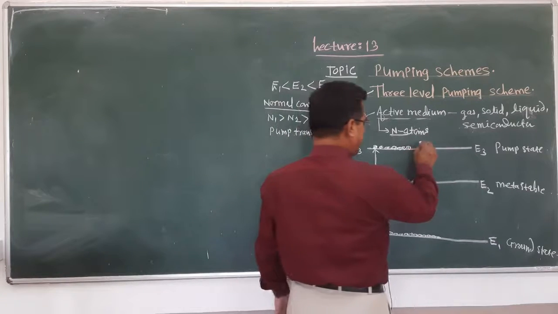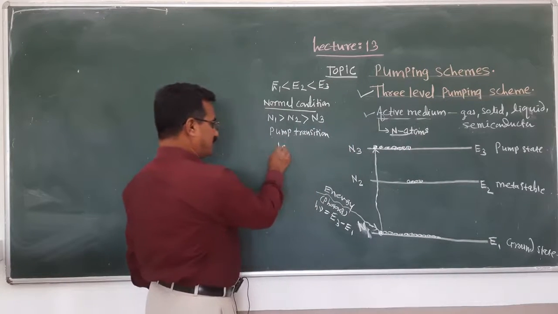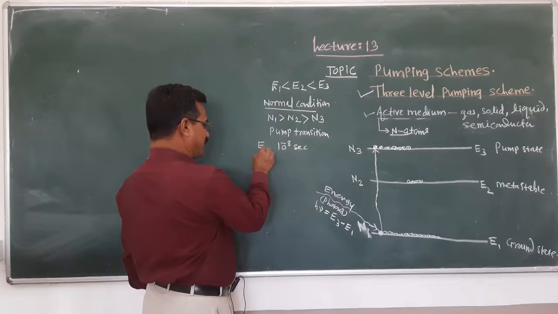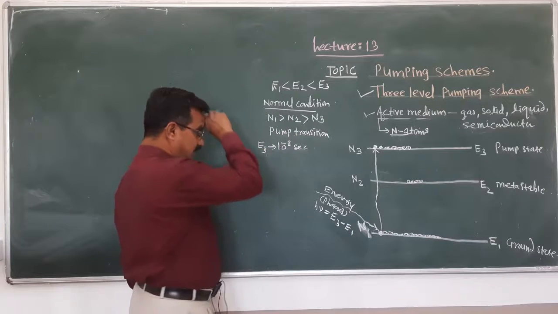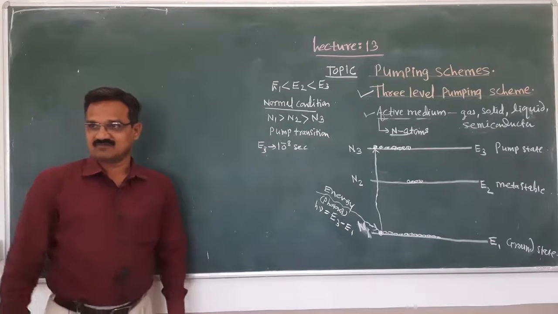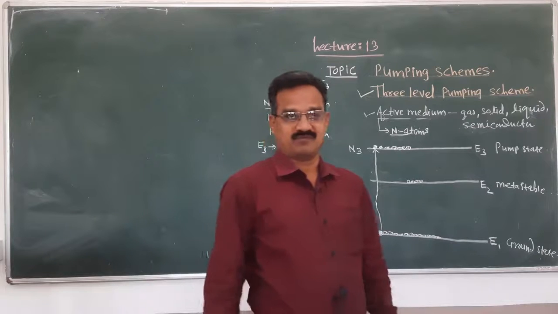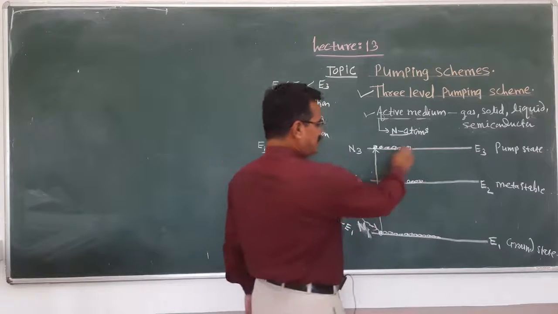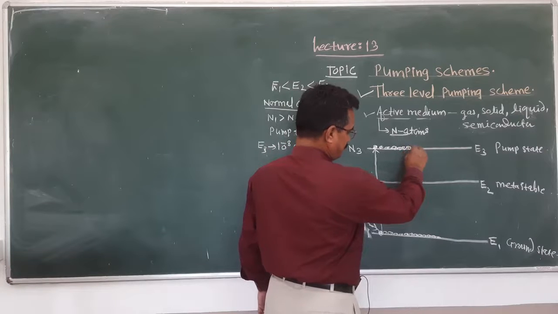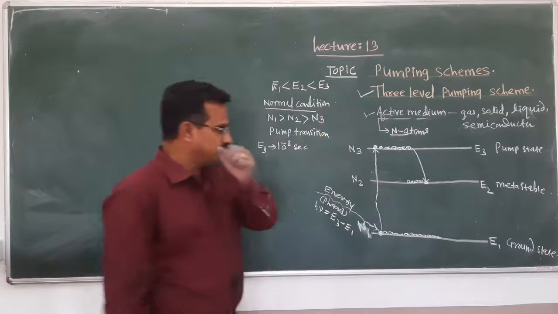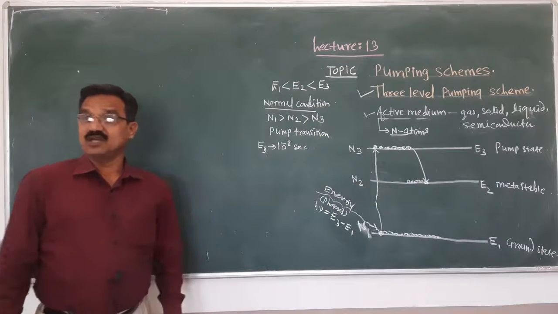Short means the lifetime is near about 10 raised to minus 8 second. After 10 raised to minus 8 second, what will happen? This atom comes back to the energy level E2.